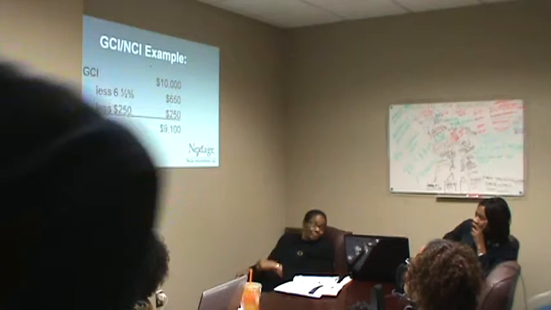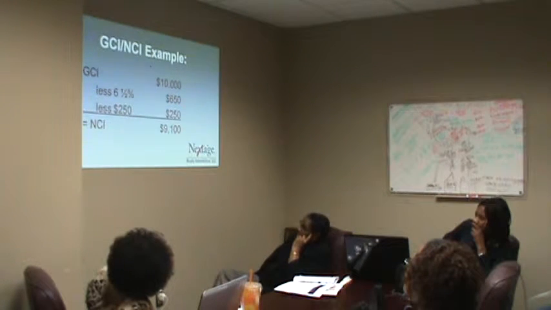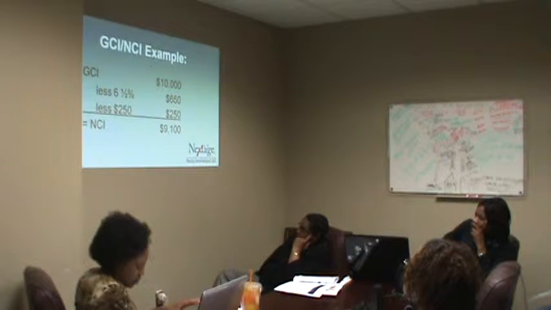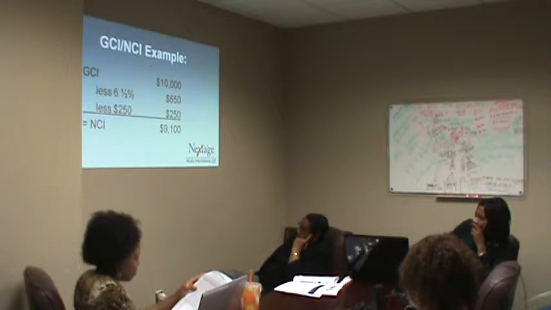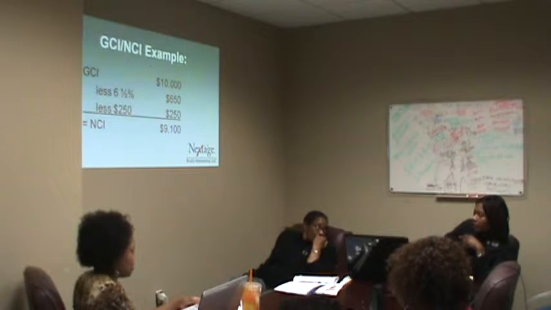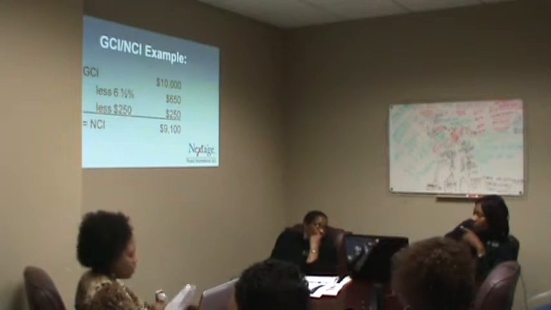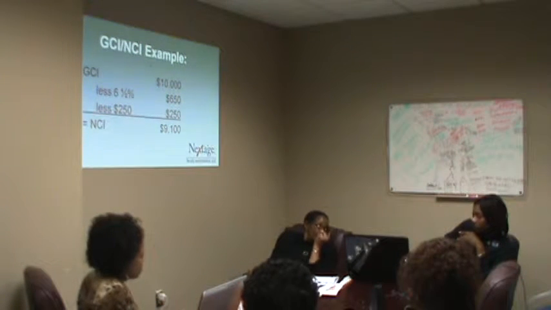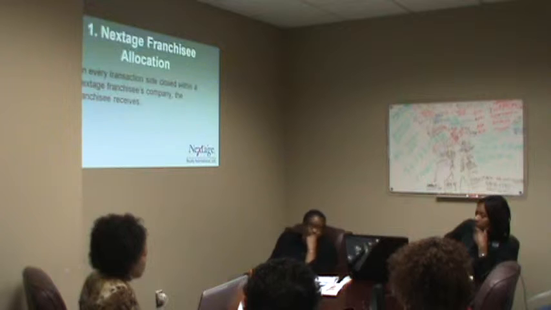Now, I think that's best demonstrated by this example. We see a gross commission income of $10,000. In other words, that's the total amount of revenue that was generated to a particular company on a transaction. Subtract from that 6.5% and subtract from that $250, we get $9,100 remaining. That becomes the net commission income.